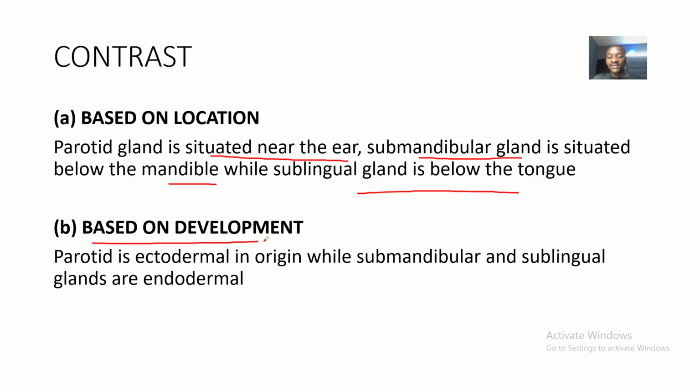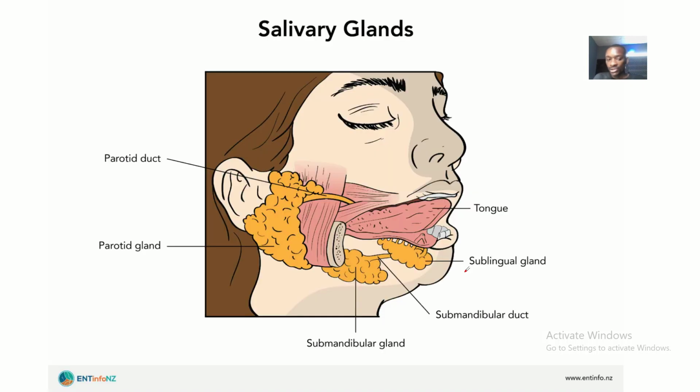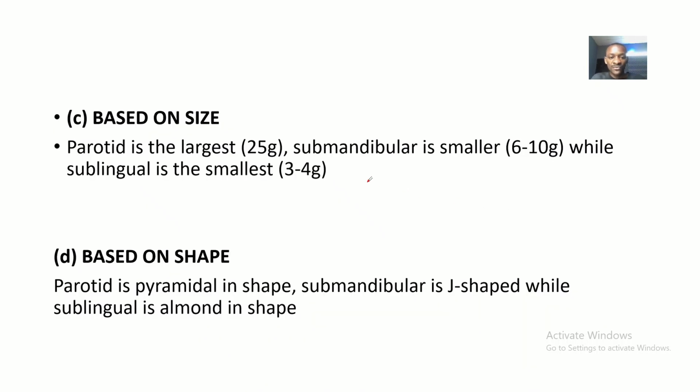Then based on development, the parotid is ectodermal in origin, while the submandibular and sublingual are endodermal. So they are from the inner structures, while the parotid is outerward, so it's from the ectoderm, the outer origin. Still moving forward, based on size, the parotid gland is the largest, which is 25 grams. The submandibular is smaller, which is 6 to 10 grams, while the sublingual is the smallest, 3 to 4 grams.